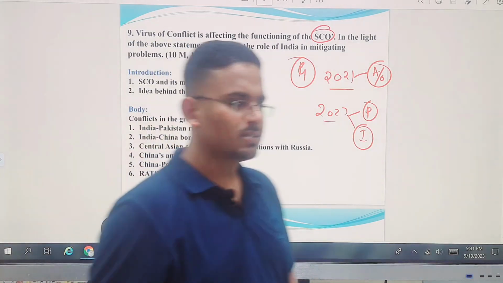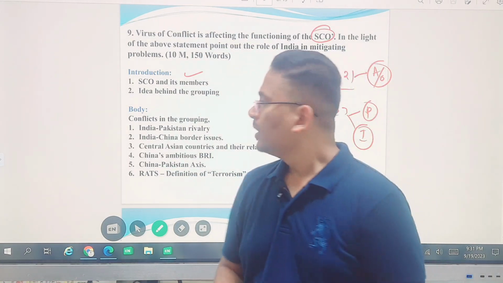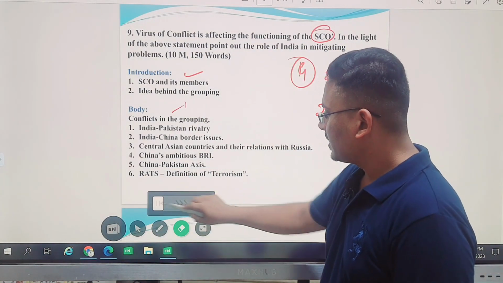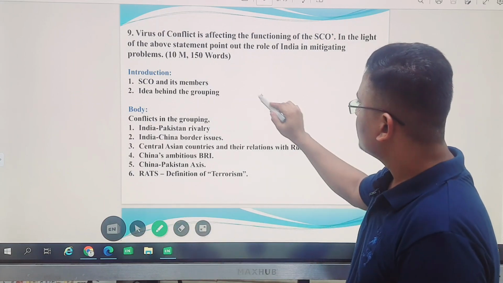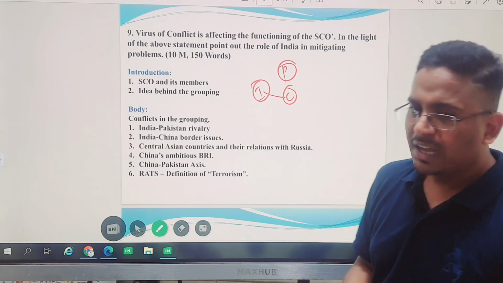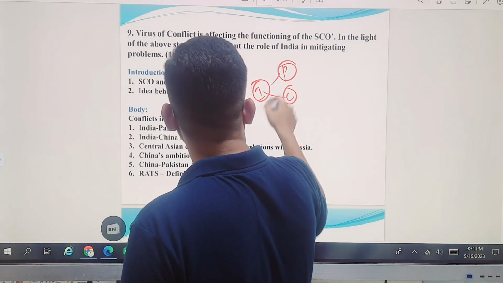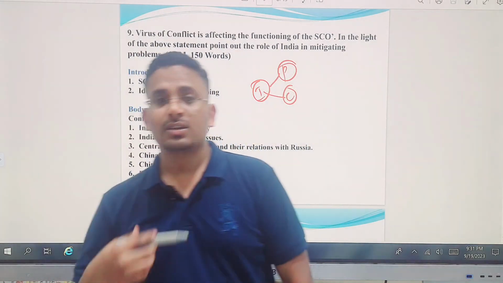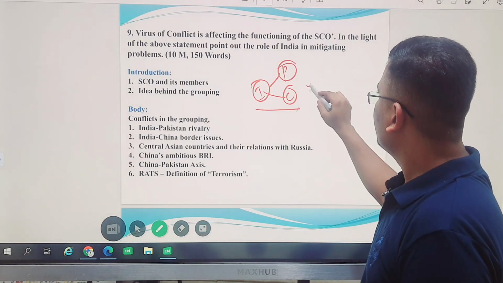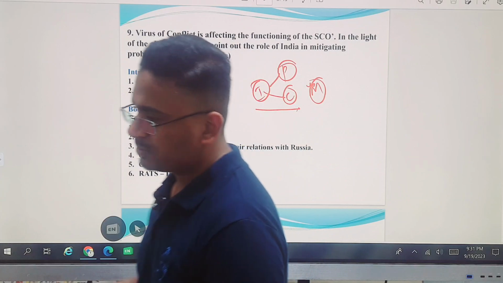If we have to start, one can first discuss SCO and its members: the Central Asian countries, Russia, China, Pakistan and India. Then discuss the conflicts. India and Pakistan are already having conflicts over Jammu and Kashmir, and India and China are having problems, that is the border disputes. So the members of the group are having internal conflicts related to their borders.